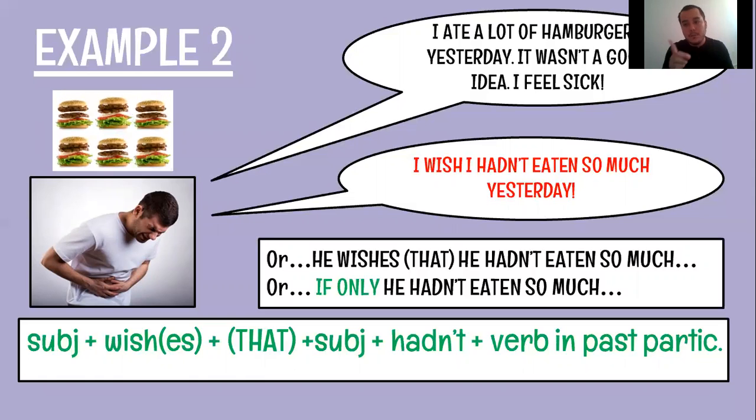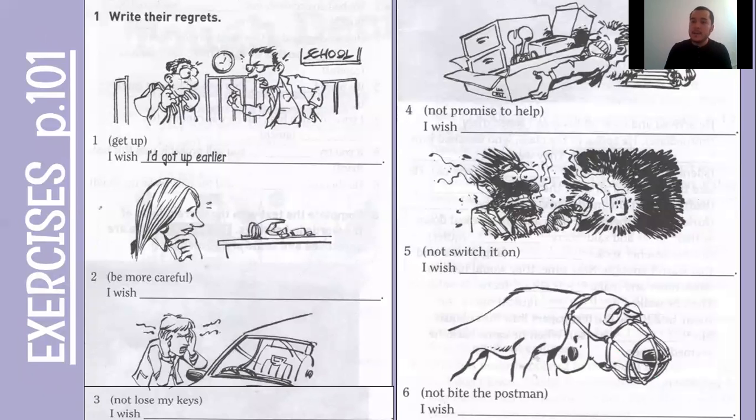So once we looked at this example, the idea is to conclude the session with exercises, okay? This exercise, page 101, this is the book for real. You are going to write the regrets the people or the animals in this case have. Look at the example. Number one, in parentheses, it says get up. So very simple, I wish I had got up earlier. Then you continue with number 2, 3, 4, 5, and 6.